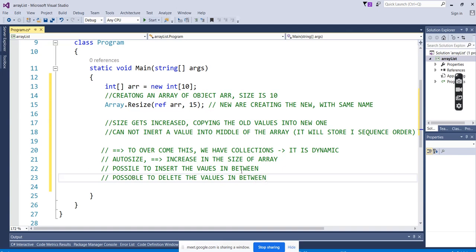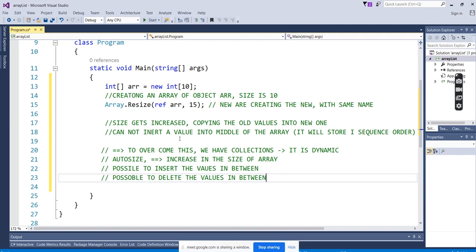So the drawbacks we have seen in arrays, we can overcome with collections. What is a collection? A collection is the same as an array; you also store a group of values together, but the advantage is that it's dynamic, meaning auto size.